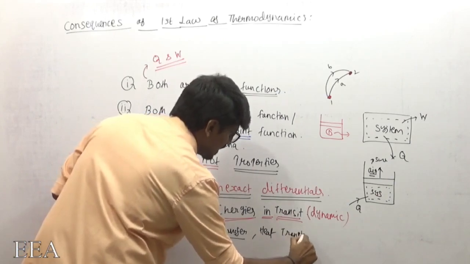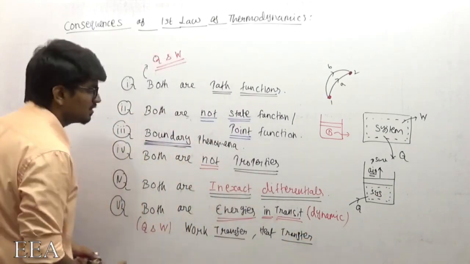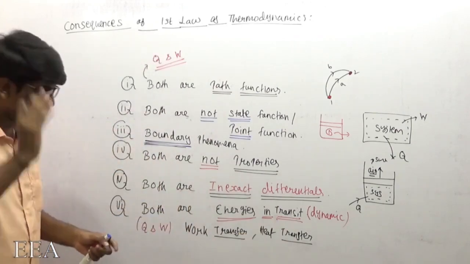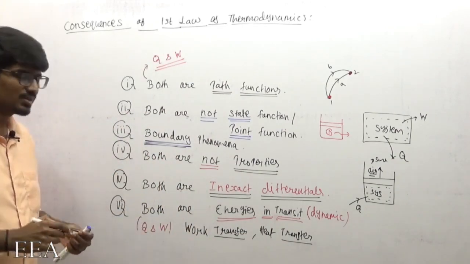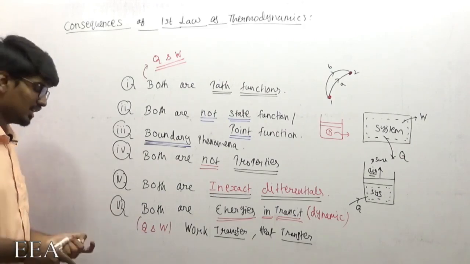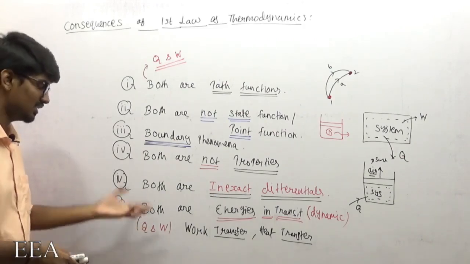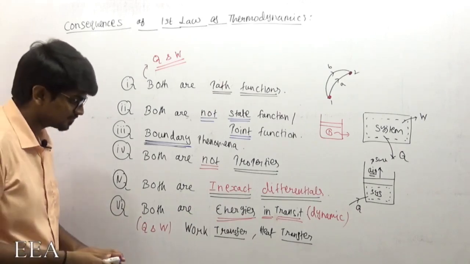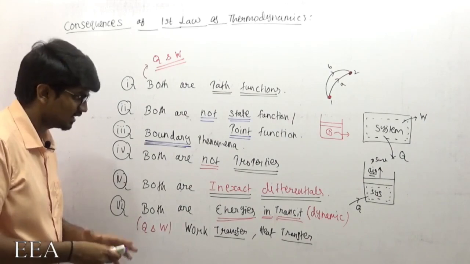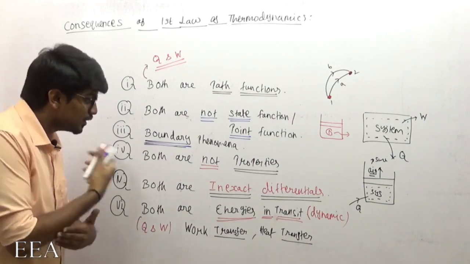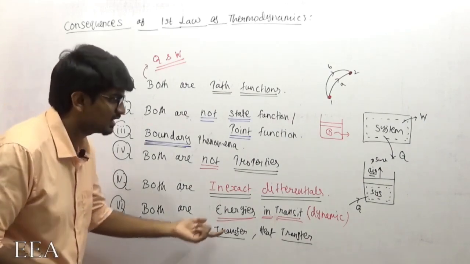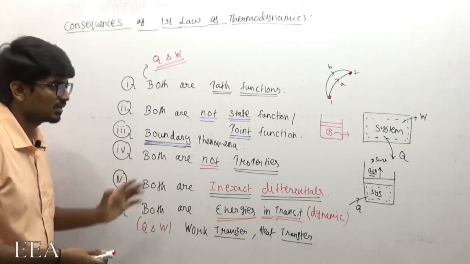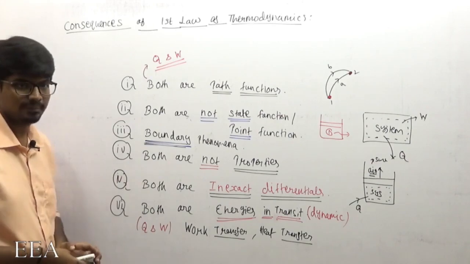The correct way of using the words work and heat is work transfer and heat transfer. Generally, using them as heat and work is actually wrong. Day to day we can use it in general, but the correct way of using the words is work transfer and heat transfer, because both of them are energies in transit. When the process is happening, only then does it have meaning.